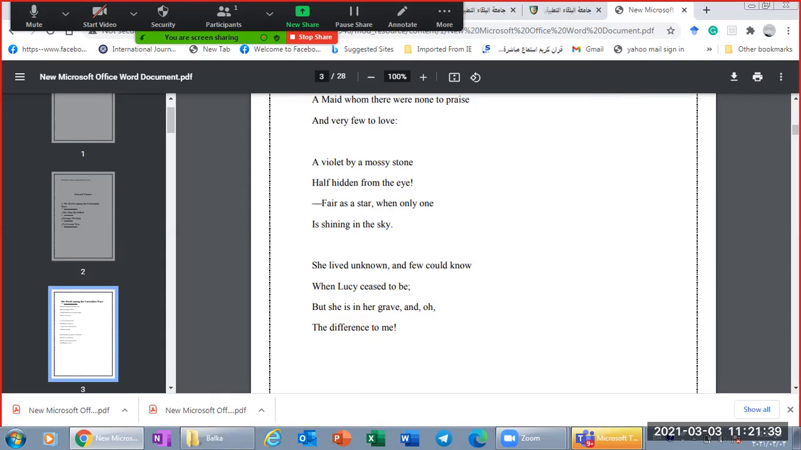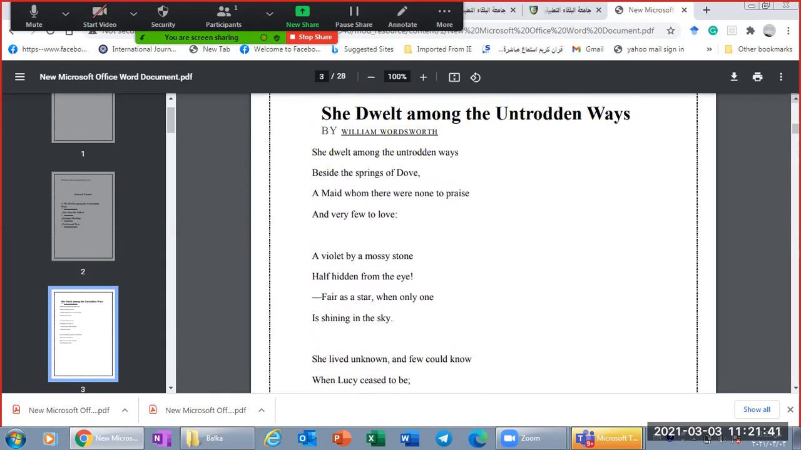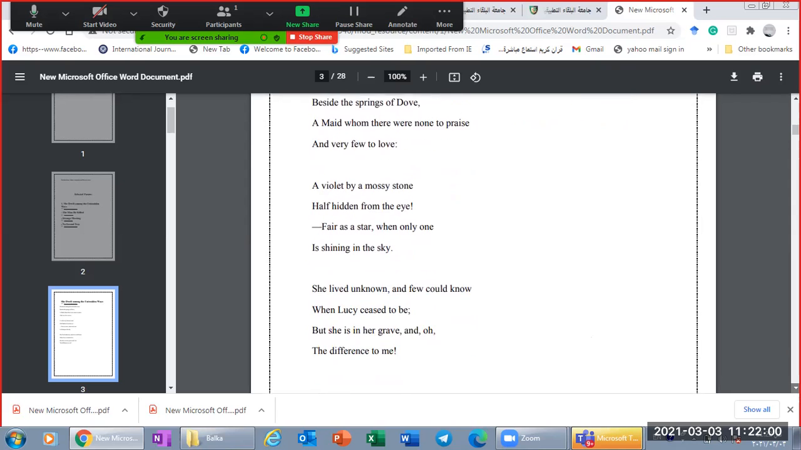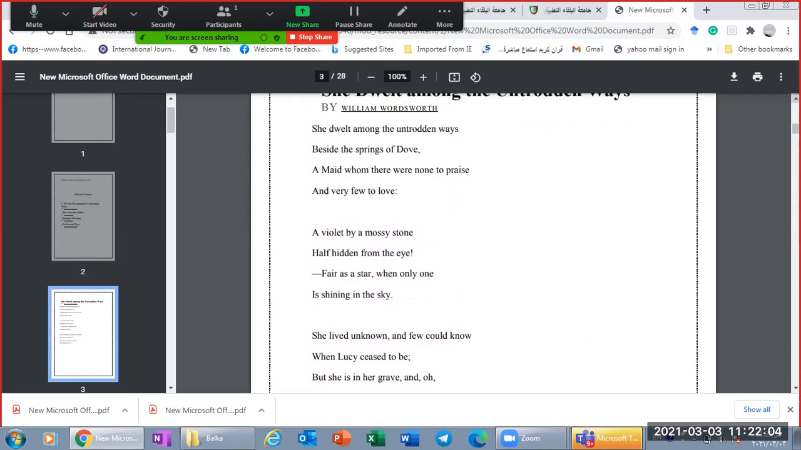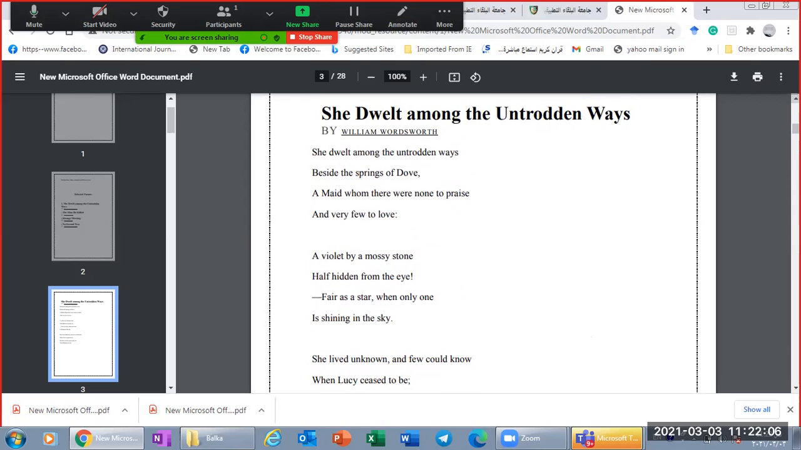As you realize, the form of the poem is simple, and here we see the poem is arranged in stanzas. They are varied in their length. This is the first stanza, and we have a second stanza and a third stanza. So the structure of the poem is divided into three stanzas.